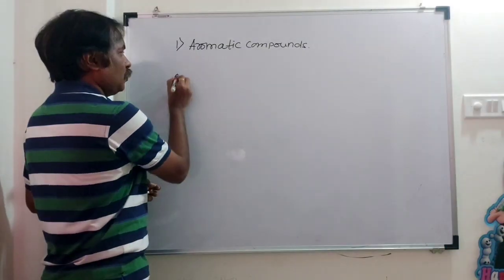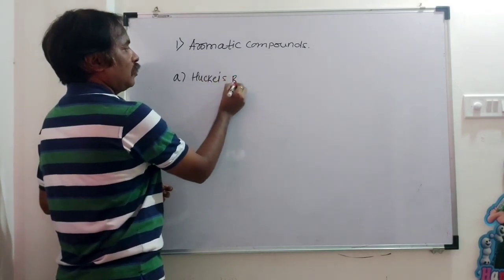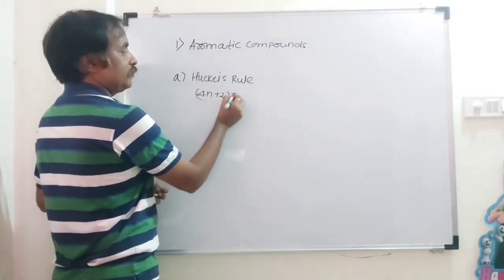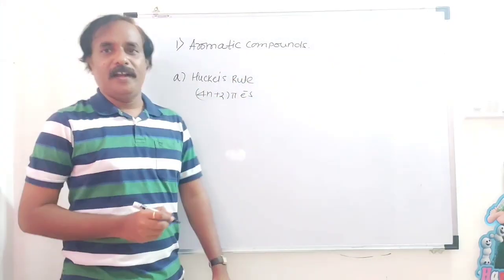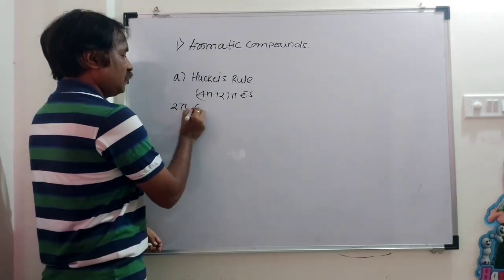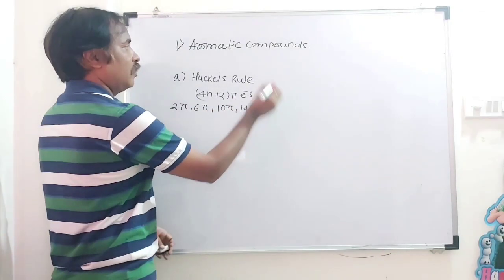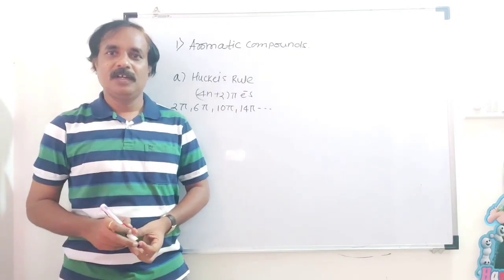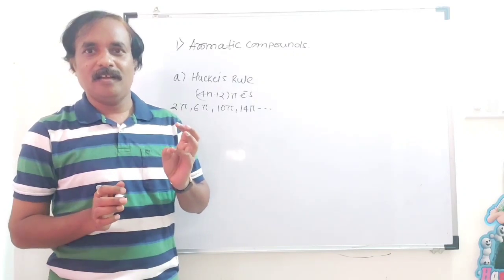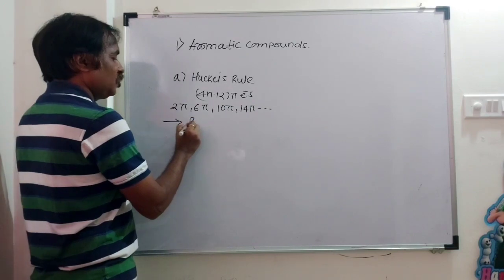So for that, what is Hückel's rule? In a compound having 4n plus 2 pi electrons, where n is equal to 0, 1, 2, 3, etc., that is 2 pi, 6 pi, 10 pi, 14 pi electrons, the compound may be aromatic. Remember, this Hückel's rule is applicable to what? Monocyclic or polycyclic benzenoids. It is applicable only to benzenoids.